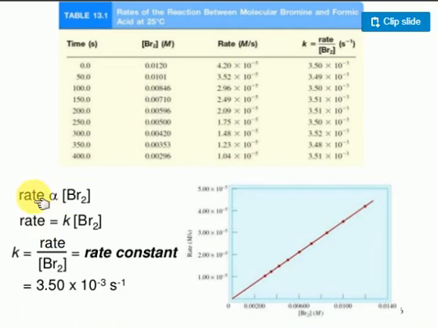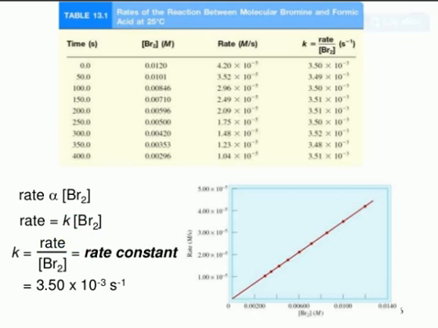Look, I want to discuss the rate with respect to bromine. Rate is proportional to the concentration of bromine. To remove the proportionality, I need a new constant. It's called the rate constant K. It's called the rate constant K, very important for this examination. So the rate constant K is equal to the rate of reaction divided by the bromine concentration. Rate is nothing but the change in concentration per unit time.